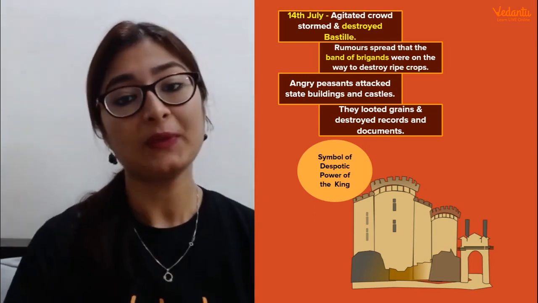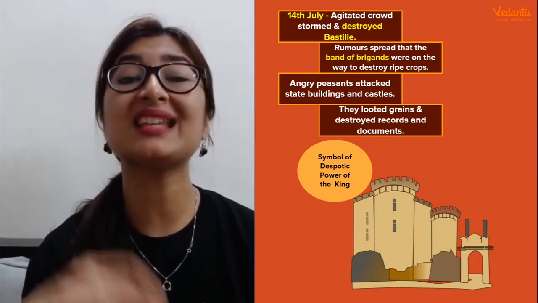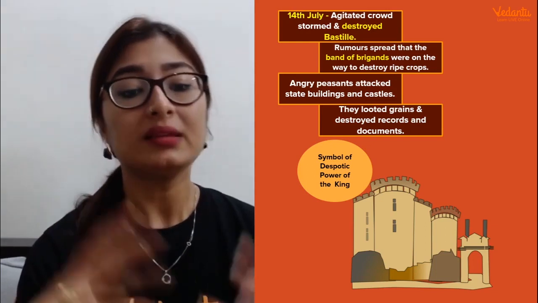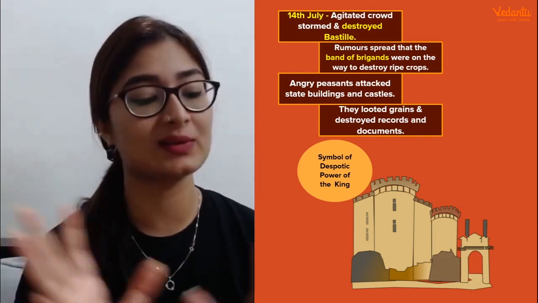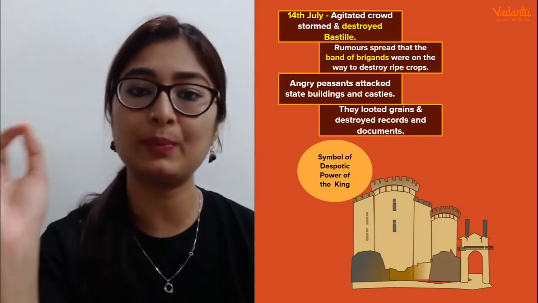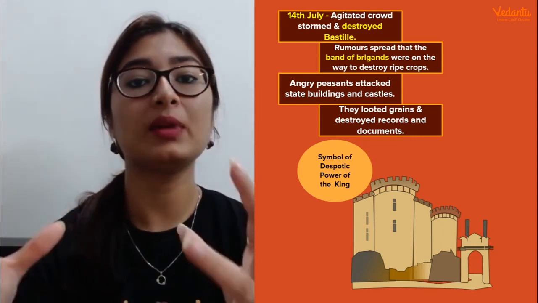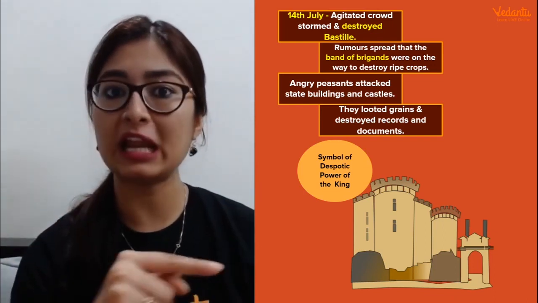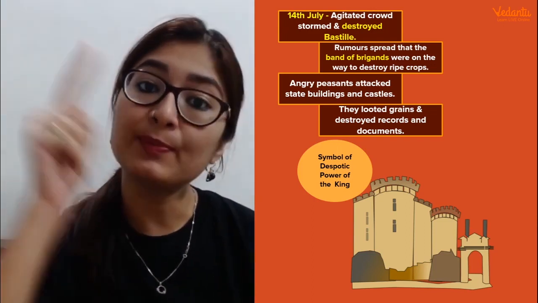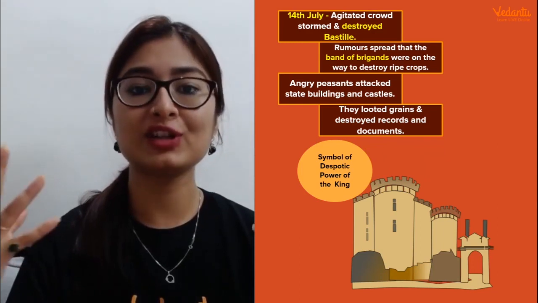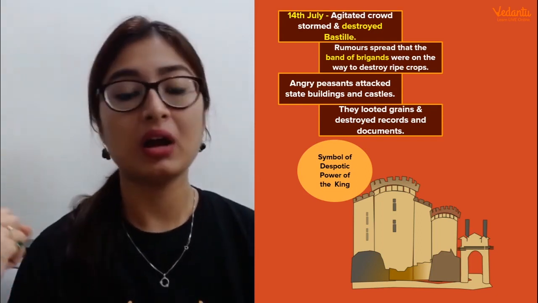Now, what is the Bastille? So the Bastille is, guys, actually a symbol of the despotic power of the king. Despotic means tyrant power, the autocratic power, okay? This was actually a very big jail where he would put all the people that he was unhappy with. Now, this was a thing that French kings would do, okay? If they're unhappy, they would simply punish the people who would go against them by putting them into jail. And that was a symbol, because anyone who was against the king was put into that jail. So that jail was a symbol of his tyrant, of his autocratic power. And these guys broke that. They destroyed that, which is in a way a symbol of destroying his power of tyranny, of that despotic power that he owned.